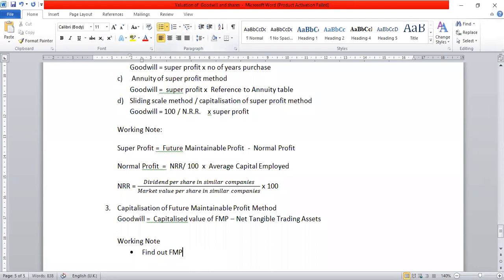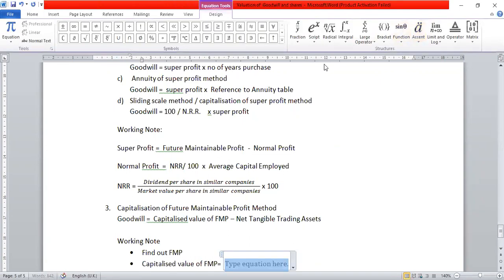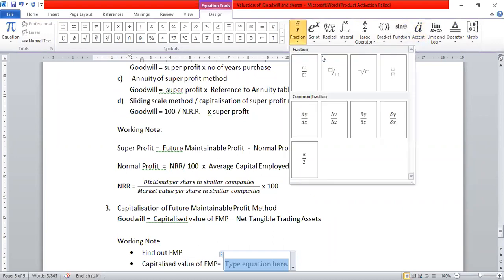How to calculate FMP? We have already seen. Okay. Then calculate capitalized value of FMP. Now for this capitalized value of FMP, we required some formula. What is its formula? Let us write down the formula for capitalized value of FMP.